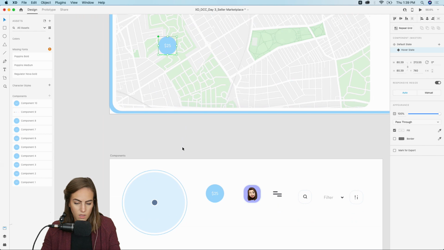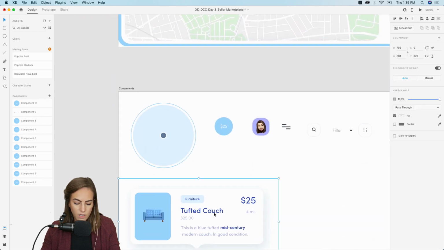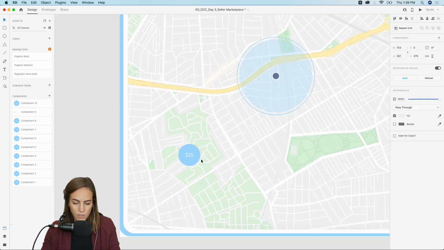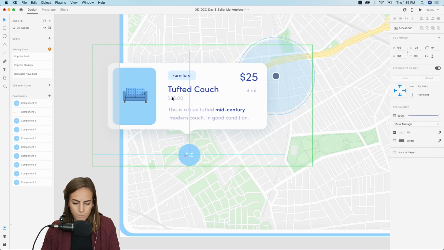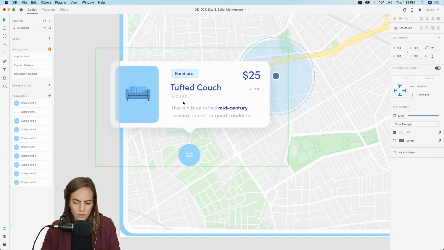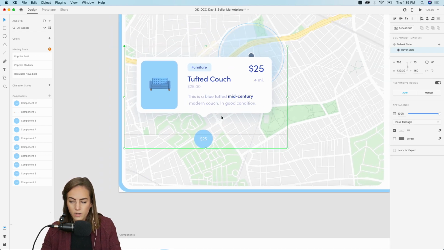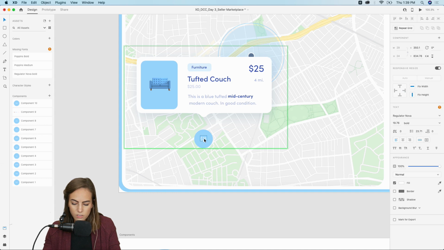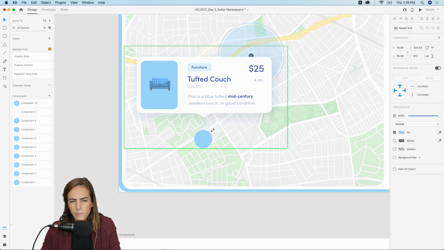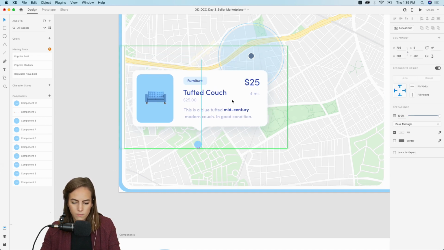Okay. And for the hover state, again, I want to copy this guy, paste it in here, bring this down a bit, and then, okay, so this is what it'll look like when it is hovered. And I need to just delete this. Maybe I'll make the circle a little bit smaller, bring this down a bit.